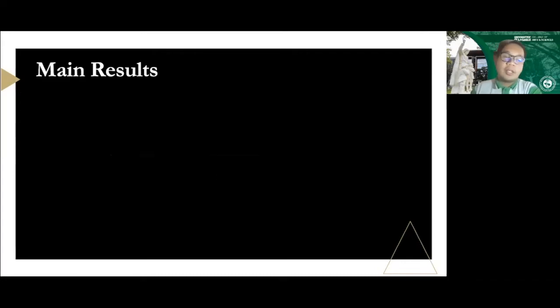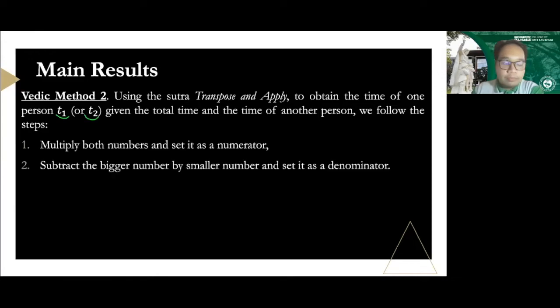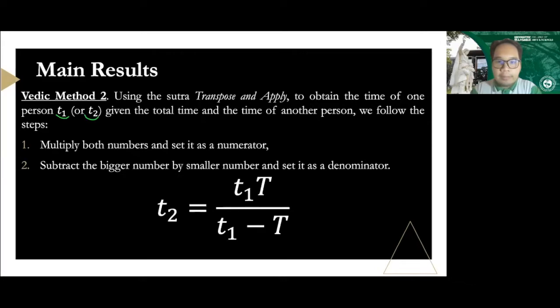Another question that mostly comes out of work problems is that if you're asked to obtain the time of one person, it's either T sub 1 or T sub 2, given the total time, big T, and the time of another person. So we follow two very minor steps. Number one, multiply both numbers and set it as a numerator. That's just the product. And number two, subtract the bigger number by the smaller number and set it as the denominator. So the bigger number will always be the other person's time.